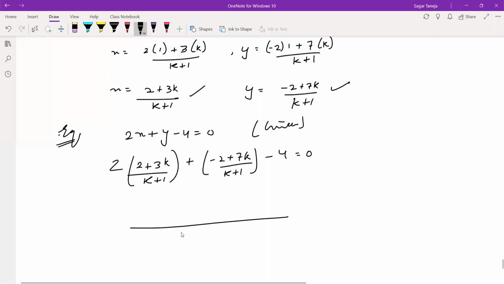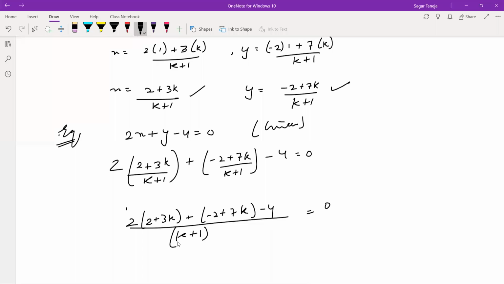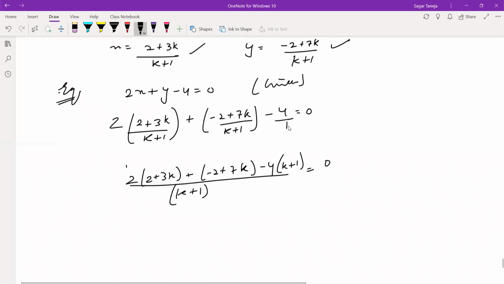Now take the LCM. So it is k plus 1 as the LCM. Here it is 2 plus 3k, then here it is minus 2 plus 7k. And after that it is minus 4. And finally it is k plus 1. Because here we do not have any denominator, so it will be multiplied with this LCM.